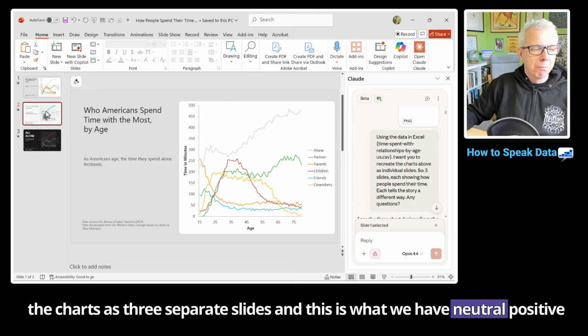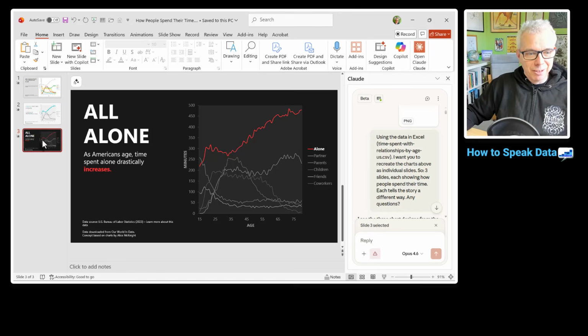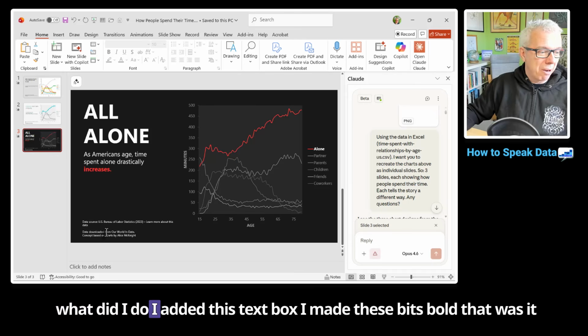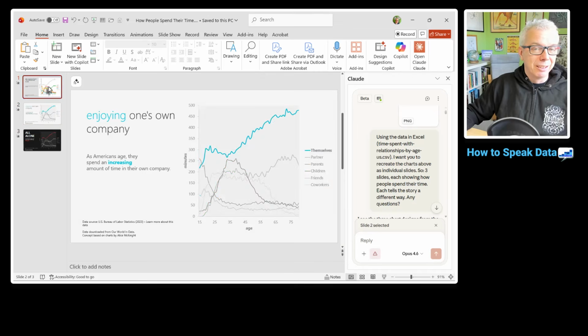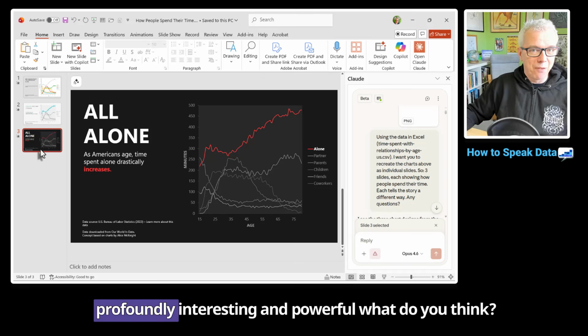Neutral, positive, negative. What did I do? I added this text box. I made these bits bold. That was it. It did the rest. This is profoundly interesting and powerful. What do you think?